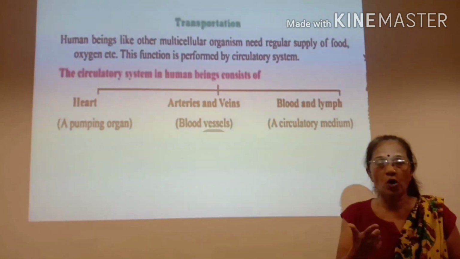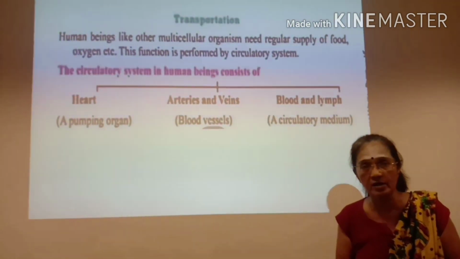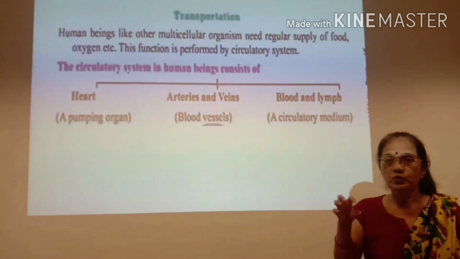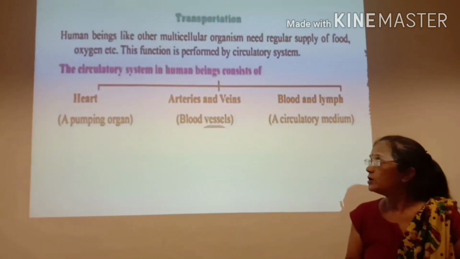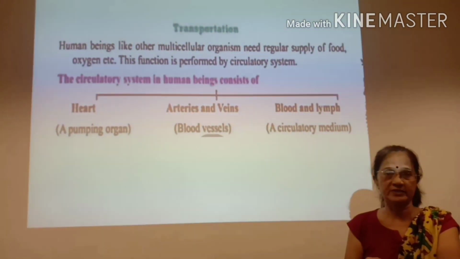As you studied in the previous class, the mitochondria is a cell organelle, also known as the powerhouse of the cell. It is in the mitochondria that the digested food gets oxidized. So the digested food from the digestive system should reach each and every cell of the body.